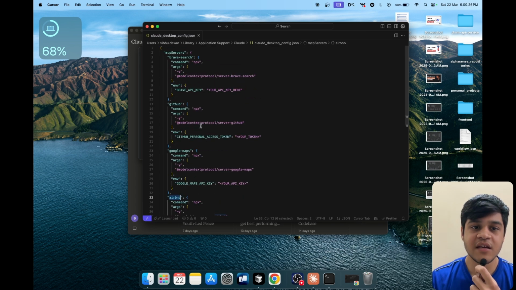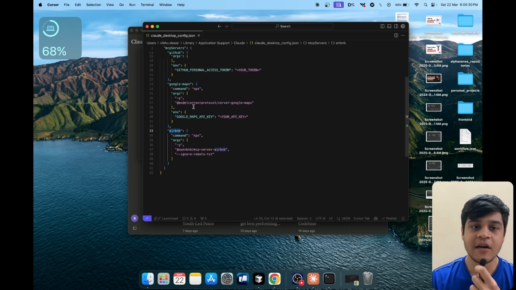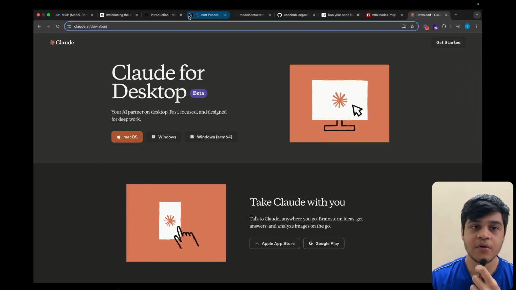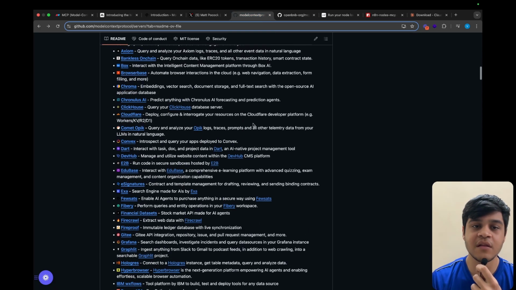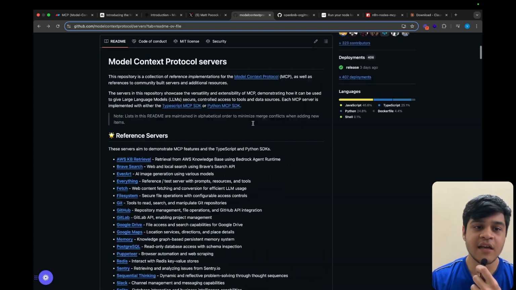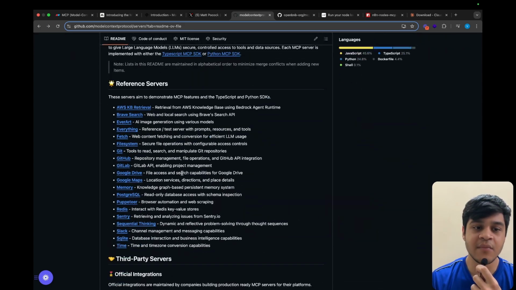So these are all the MCP servers that I have connected to my Claude Desktop app, and now I will show you how you can also connect these servers to your desktop app. First of all, you can go to this repo, this model context repo. I will provide this link in the description, and here a lot of MCP servers are already made. So we can access a lot of servers from this.